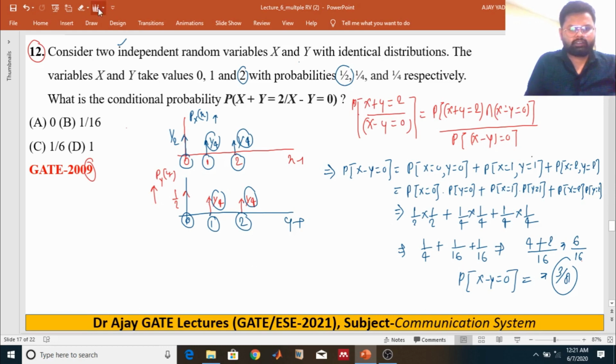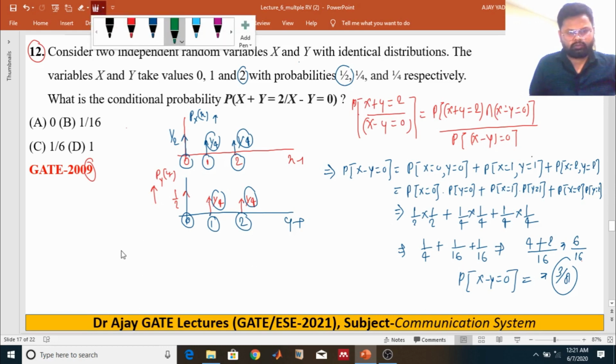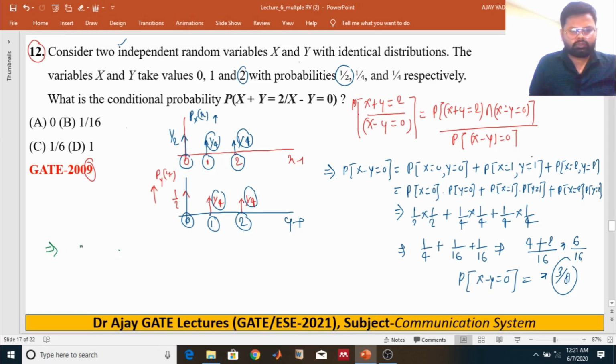So how do you get it? You just find the probability of x plus y equals 2 intersection x minus y equals 0. That is the common part of these two conditions.